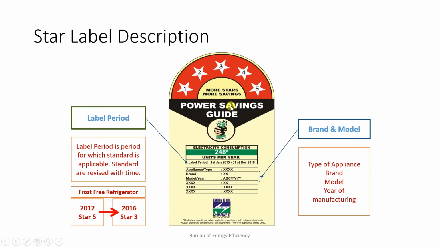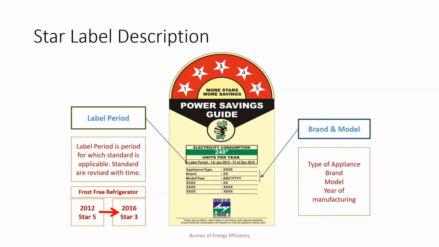Next we will see the label period. Here you can see the label period is given, the date of the label period. For example, if a 5-star is there, it is valid for which period, that is mentioned on the label. Here one example is given: a frost-free refrigerator in 2012. If you purchased it, it has a 5-star rating.